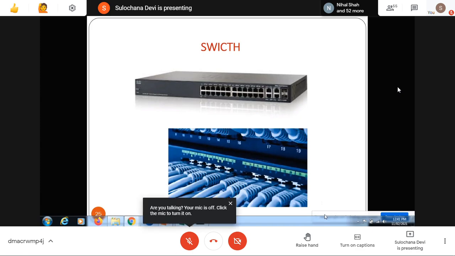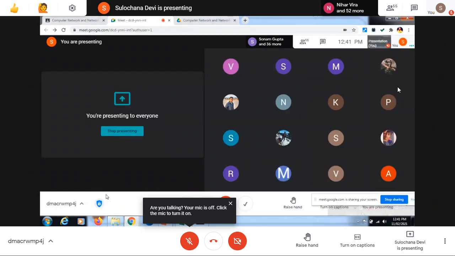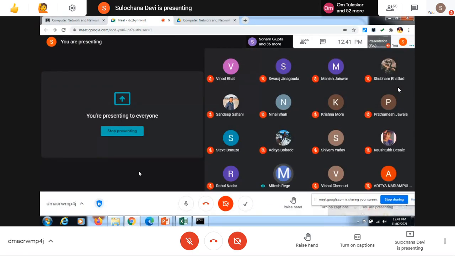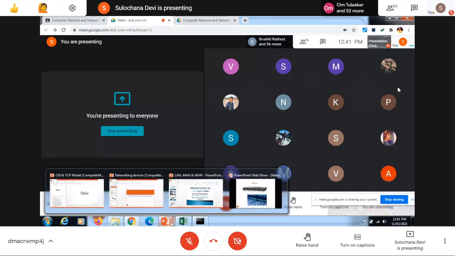In our labs, have you seen our labs? We are using bridges or switches? Switches. We are using switches, yes.